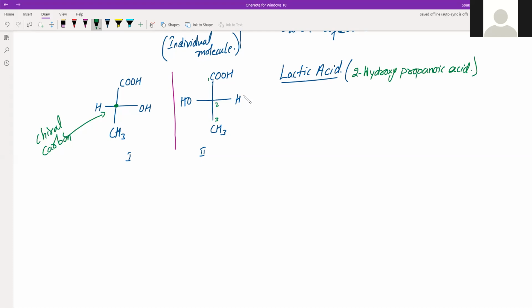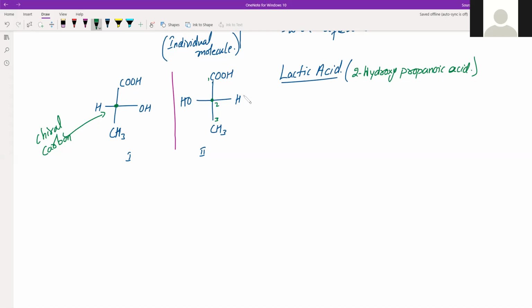That's why its mirror image won't be superimposable. You rotate it in whatever direction you want, but you won't be able to superimpose this mirror image on the original structure. So each of these enantiomers which we see here has a different configuration about the chiral center. So this is the chiral center and its configuration is different.